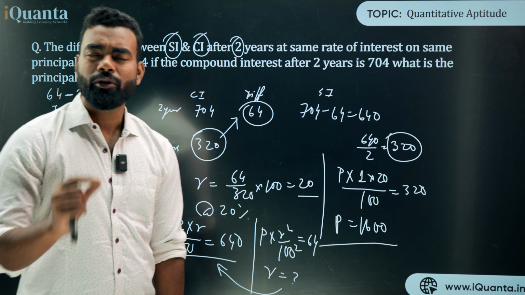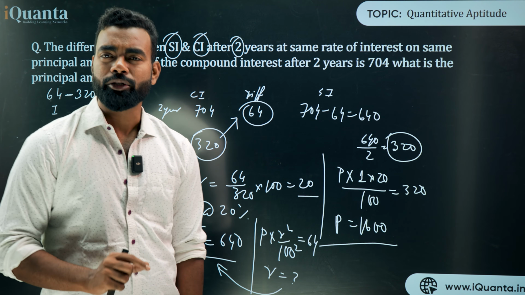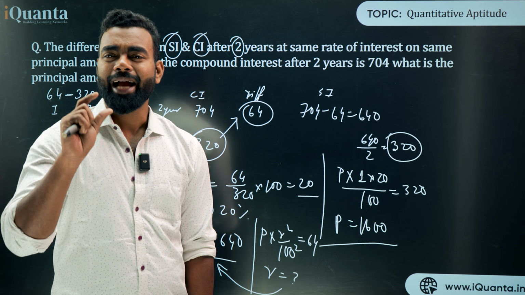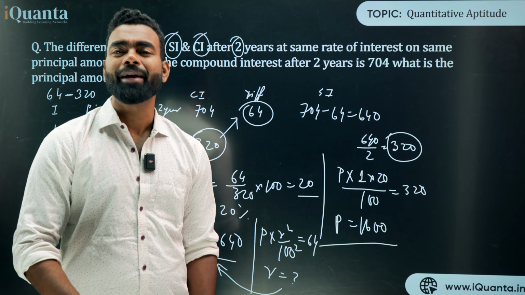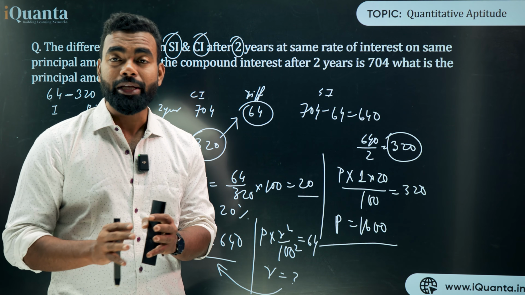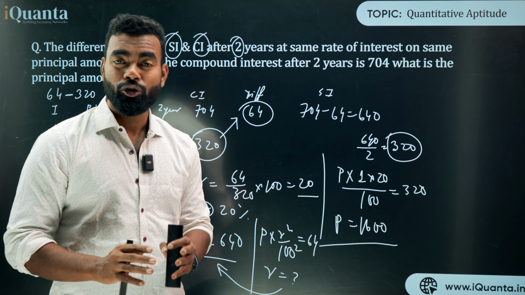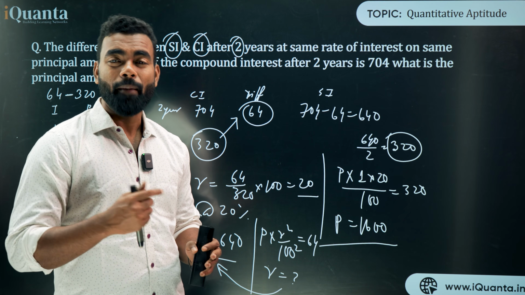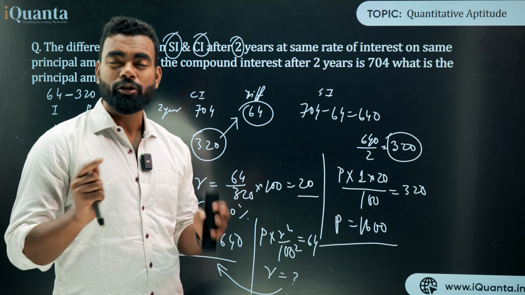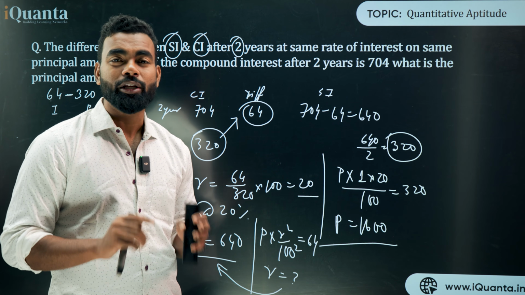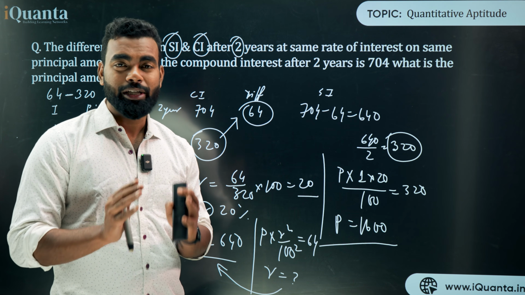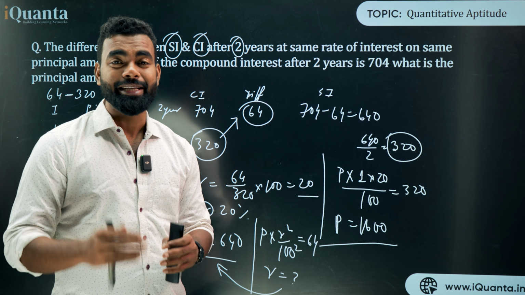If you need to use the formula, do not use the formula for compound interest. Use the formula for difference and the formula for simple interest. It will make your life easier, even if you're using the formula. But if you're not using the formula, the best way to solve this question is to use basic and principal logic. Logic is much more powerful than you can even imagine. If you're logically strong, you can solve a lot of questions very easily.